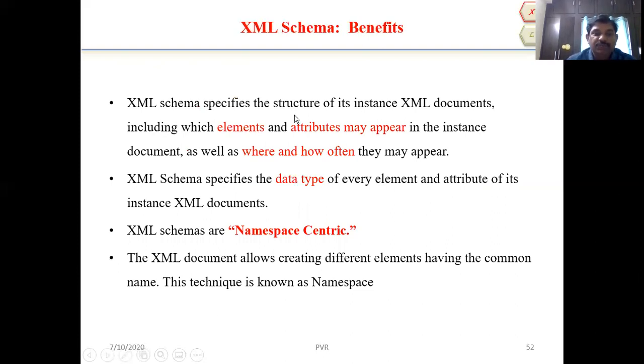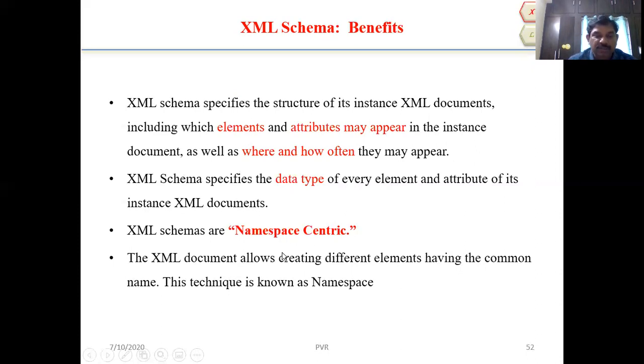XML schema specifies the structure of its instance XML documents, including which elements and attributes may appear in the instance document, as well as where and how often they may appear. XML schema specifies the data type of every element and attribute of its instance XML documents. XML schemas are namespace centric.